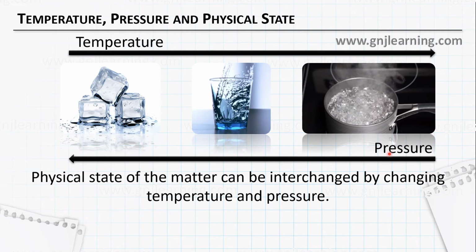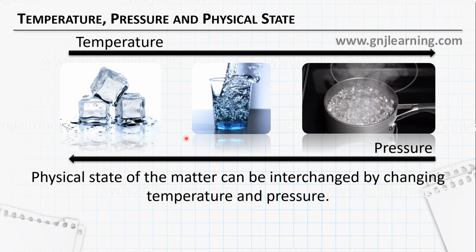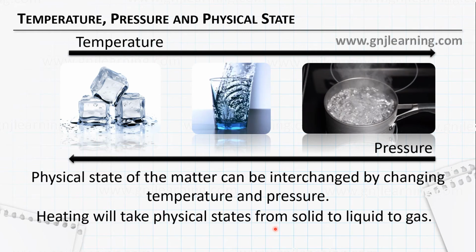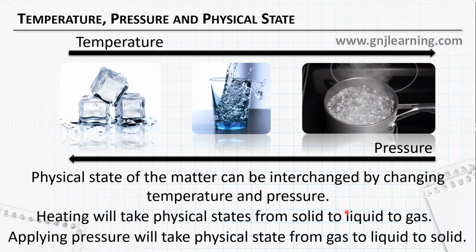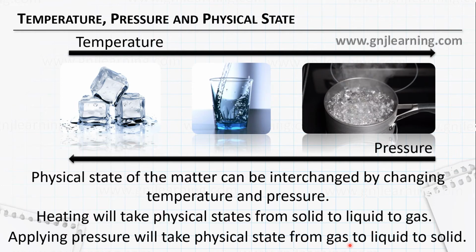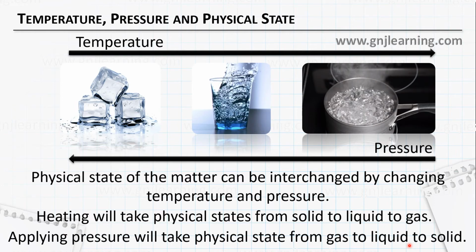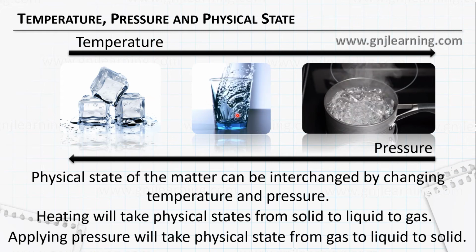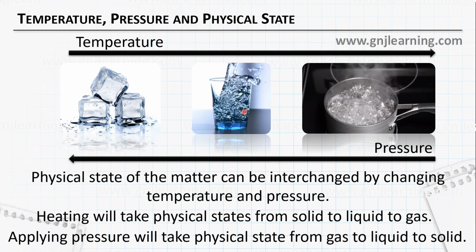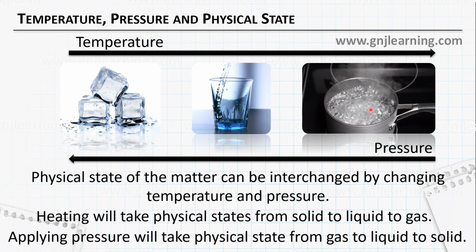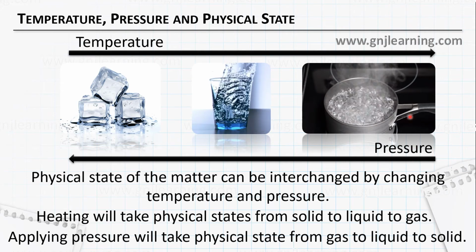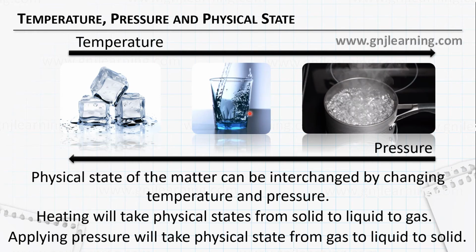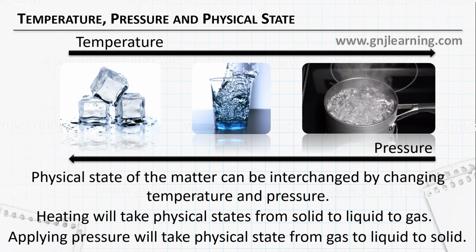If you apply pressure, it will move from right to left. So this is what you can see. Heating will take physical states from solid to liquid to gas, and applying pressure will take physical state from gas to liquid to solid. So if you are heating, it will first melt and form liquid, and on further heating it will evaporate as water vapor. Applying pressure, gas will liquefy into water, and if you are again applying pressure, it may solidify.